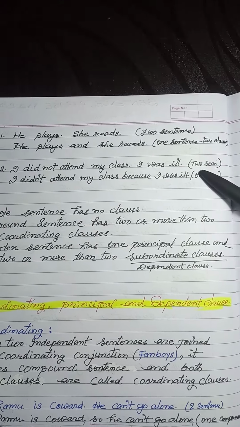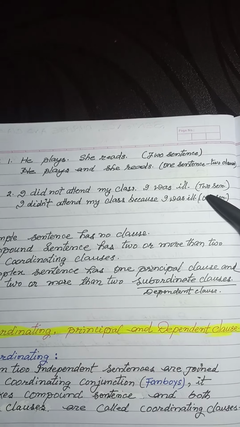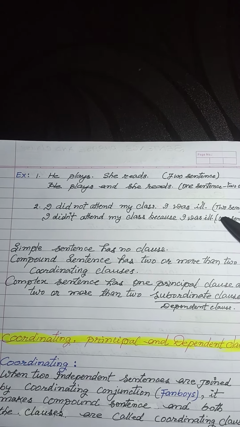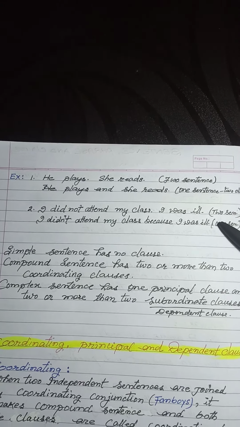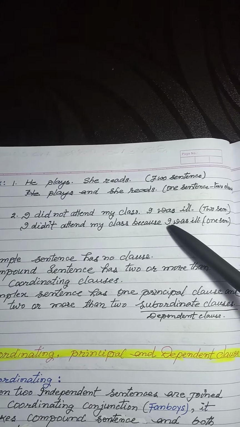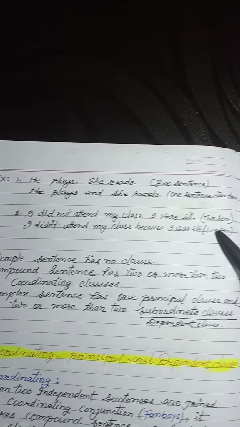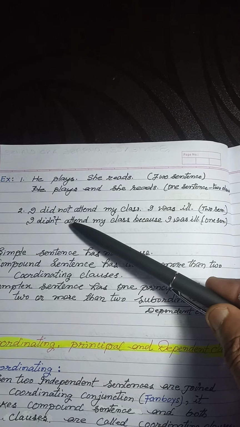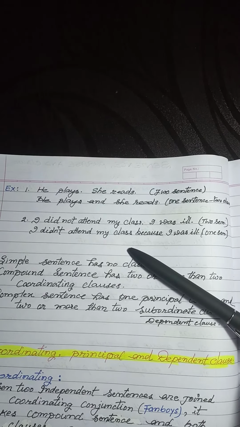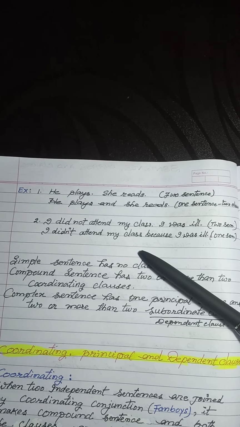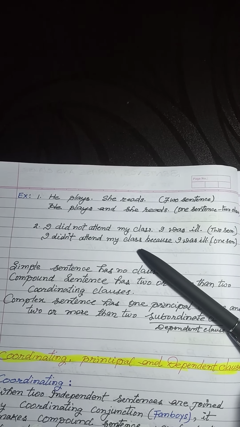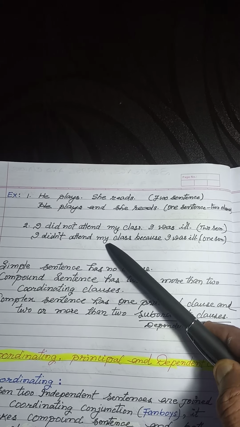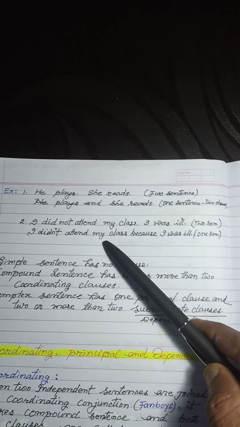See the second example. "I did not attend my class." "I was ill." There are two simple sentences. Now, "I did not attend my class because I was ill." Here it has become one sentence, and the former two sentences have become clauses. So a clause is a part of a sentence. It has its own subject and predicate, but it has no complete sense.